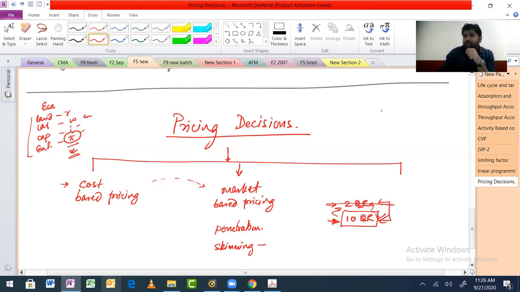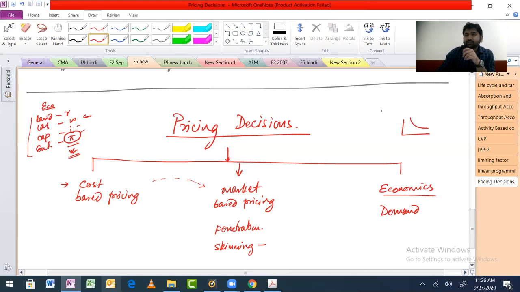So I can do all these kinds of pricing. What else is there? There is some kind of economics, because in economics we have demand analysis, and we are talking about pricing. Remember, what does economics demand analysis talk about? The demand curve is downward sloping. If you want to sell this many units, this is the price. If you want this many units, this will be the price. So there is a little bit of economics also, where you will have to talk about demand and elasticity.